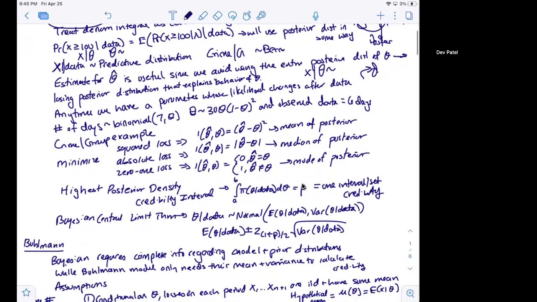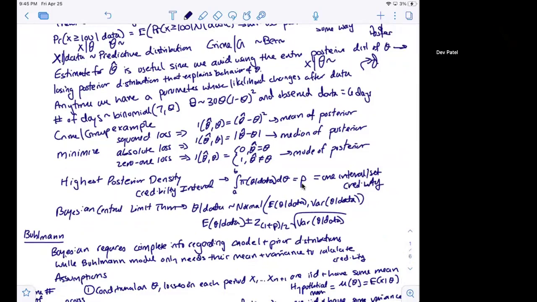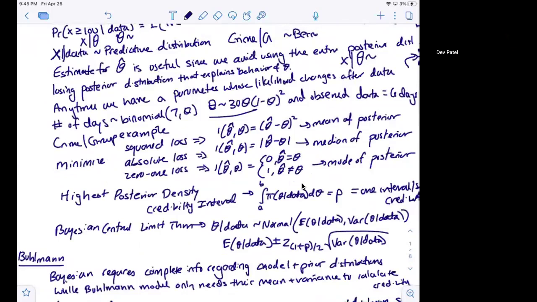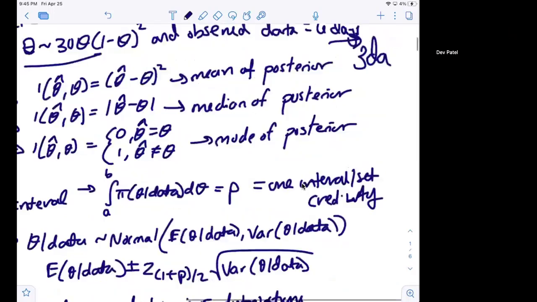And so one of the other examples is let's say the number of days an event has occurred in a week follows a binomial 7 with probability theta. Now that theta follows another distribution, right? So number of days is what we call the model distribution. The original distribution of theta is what we call the prior distribution. Now, if we observe that this event has occurred, for example, 3 days, and that is just one observed data point, we can now update the distribution of theta. We can have theta given 3 days, or given the data that we have already observed.